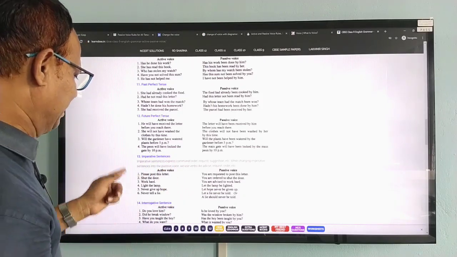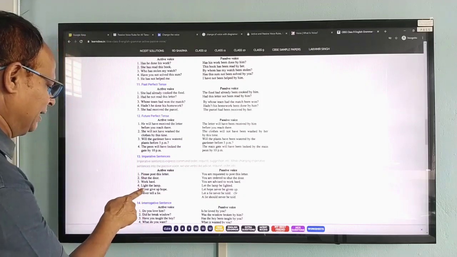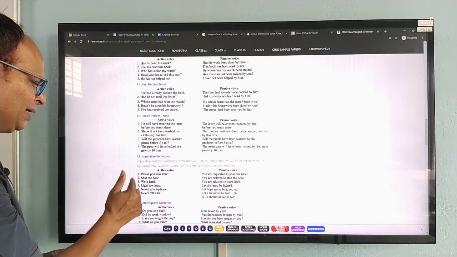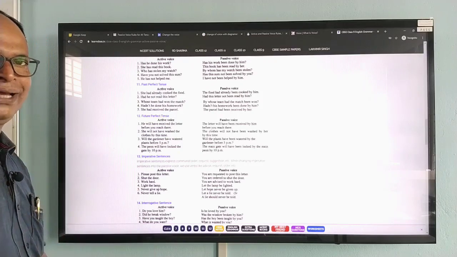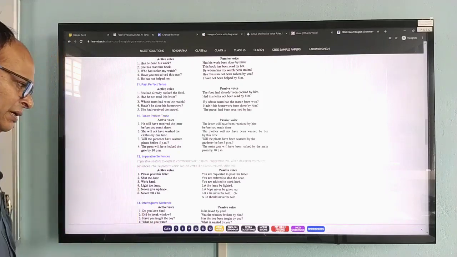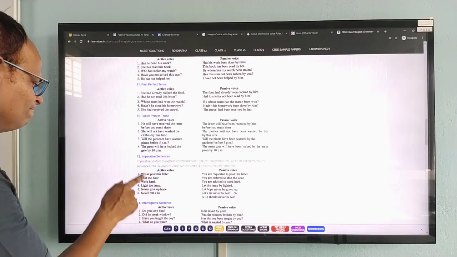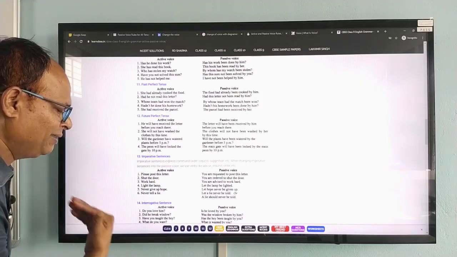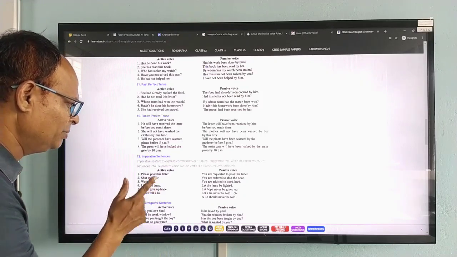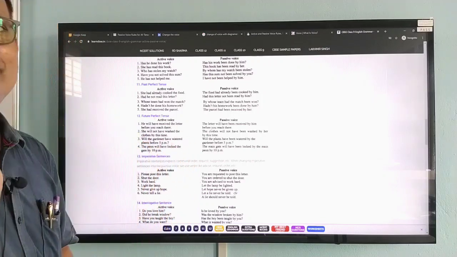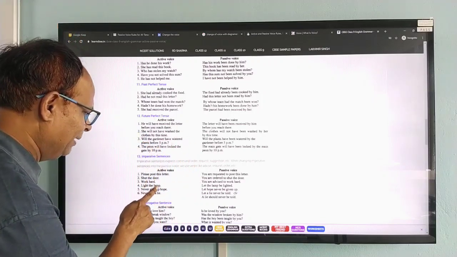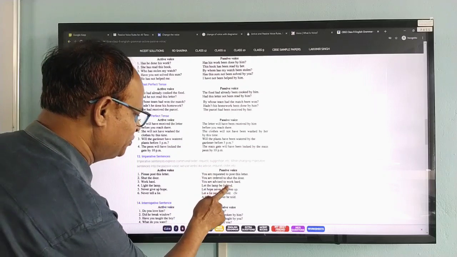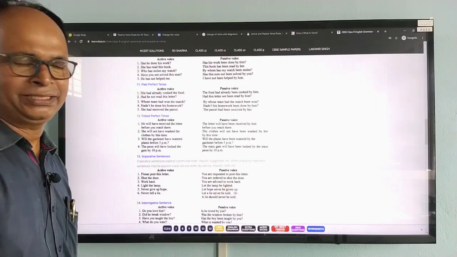Now, suppose the sentence is this one, light the lamp. In that case, you will have to introduce one let in the beginning of the sentence, and then after let, you will bring the object in the first part, make it the subject, and then you will write the verb form in the passive. Light the lamp will be let the lamp be lighted. Let the lamp be lighted.